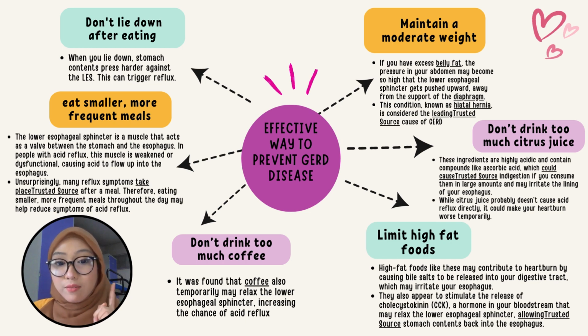Four, limit high fat food. What is high fat food? High fat food may contribute to heartburn by causing bile salts to be released into your digestive tract, which may irritate your esophagus. Examples of high fat food are hamburgers, fries, sausage, and others.